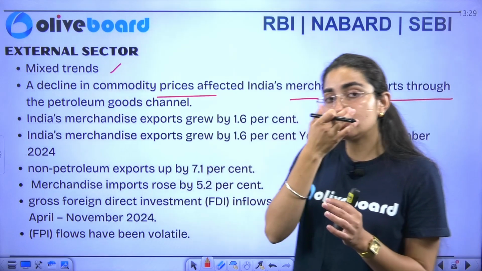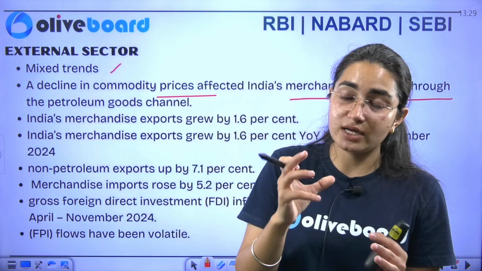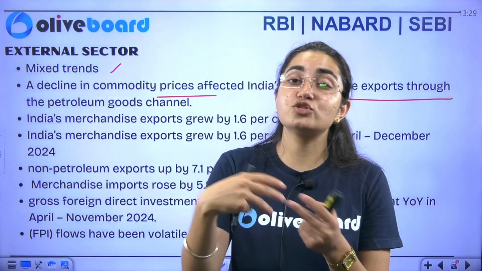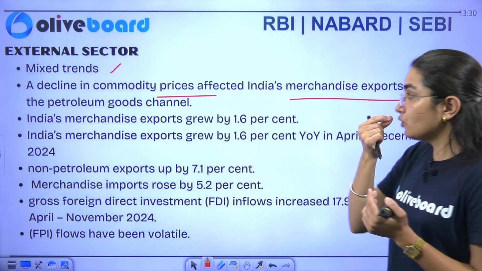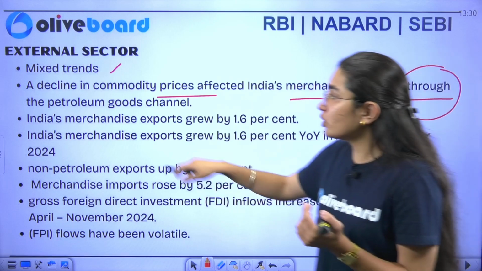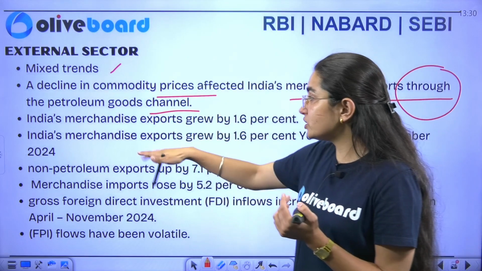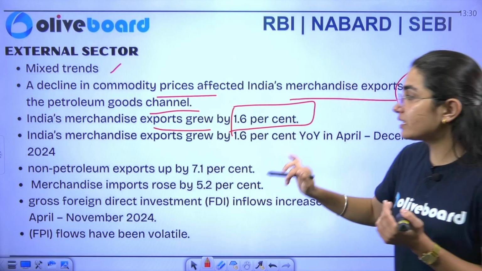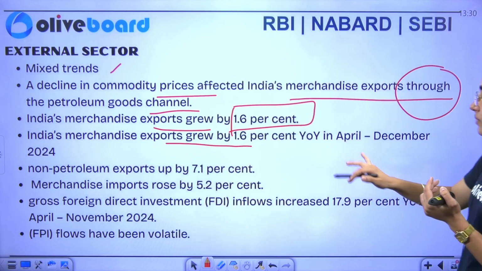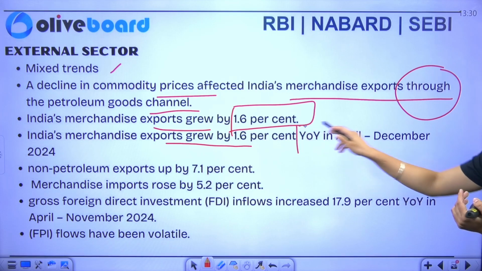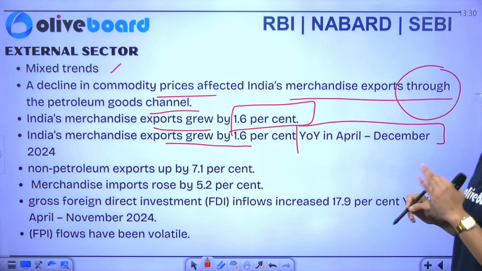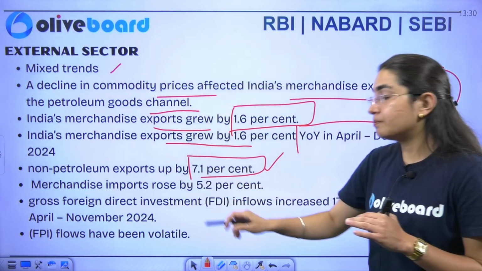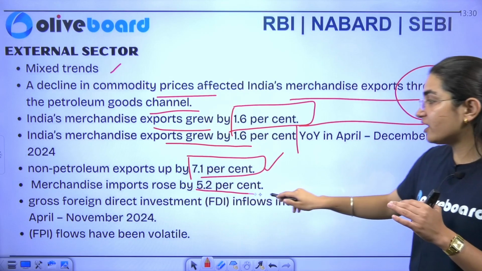Whenever I talk about merchandise, what does it include? It includes only goods that have been transported from one country to another, okay, from one place to another, through the petroleum good channel. Next, if I talk about India's merchandise exports, they have grown by 1.6% year on year in April to December 2024. Non-petroleum exports grew by 7.1%. Merchandise imports rose by 5.2%.